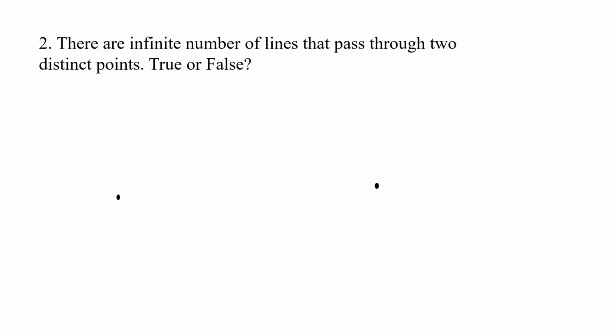Statement 2. There are infinite numbers of lines that pass through two distinct points, true or false. So in this diagram you are given two distinct points. By the black dots you can see them. Now like we saw, through one point infinite lines can pass. Through the other point also infinite lines can pass. But how many lines can pass through both these points? So the statement says there are infinite numbers of lines that pass through two distinct points. So there should be an infinite number of lines which pass through both these points.